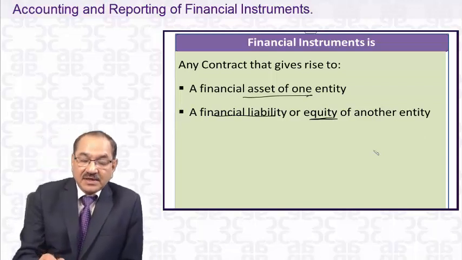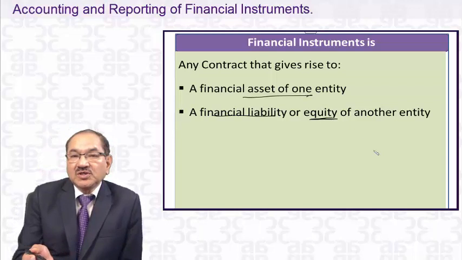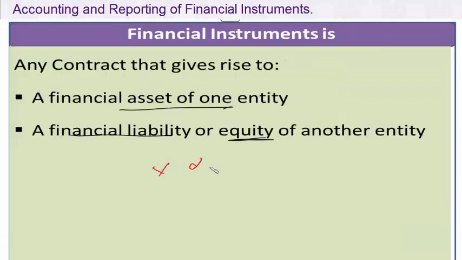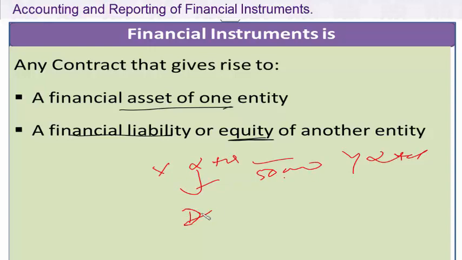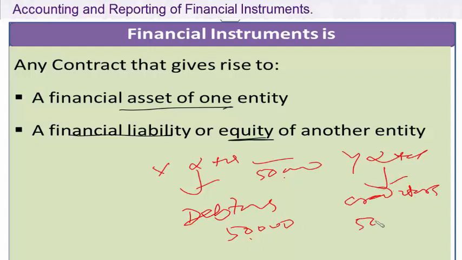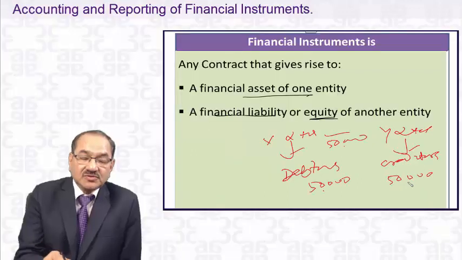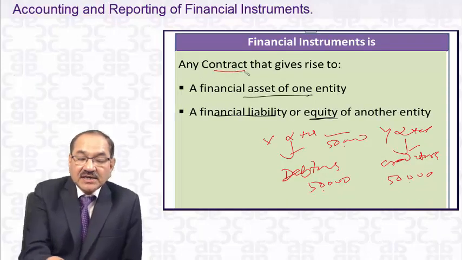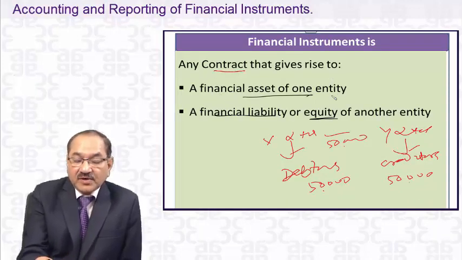Now take an example that X Limited sold goods to Y Limited. If it is sold for 50,000 rupees, X Limited will have debtors of 50,000, and Y Limited will have creditors of 50,000. So this is what the chapter on financial instruments says, that any contract gives rise to a financial asset of one entity.